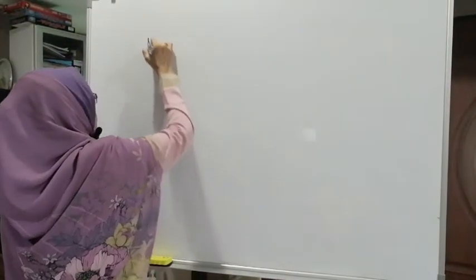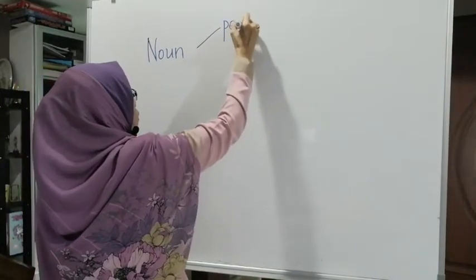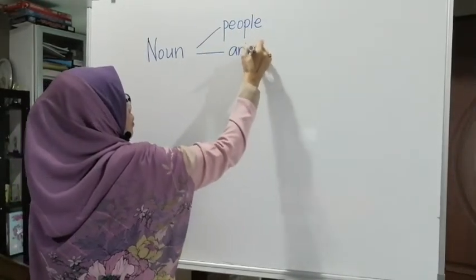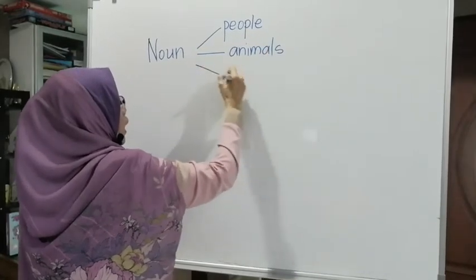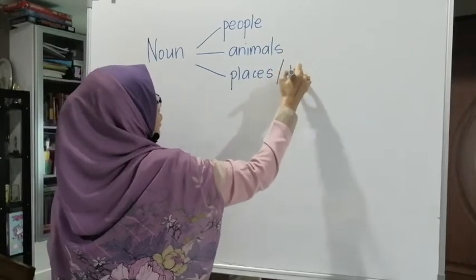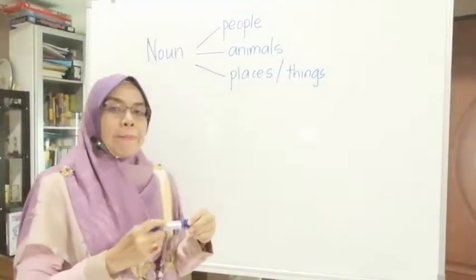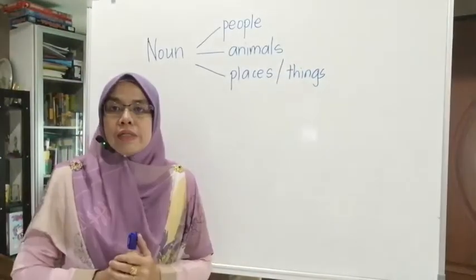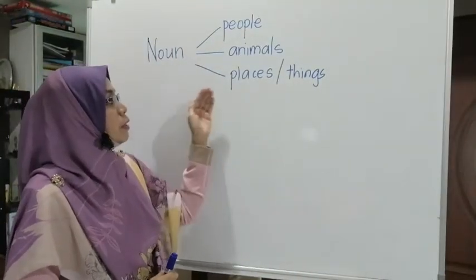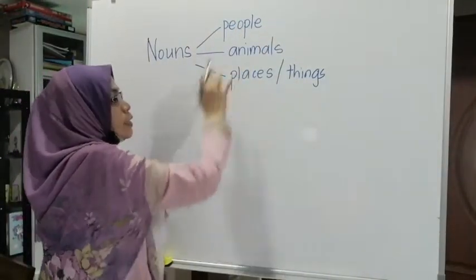Okay, a noun tells you about people, it tells you about animals, and also it is a place or things. So these three types can be seen in our surroundings. Nouns are people, nouns are animals, nouns are places and things. So nouns tell you this.